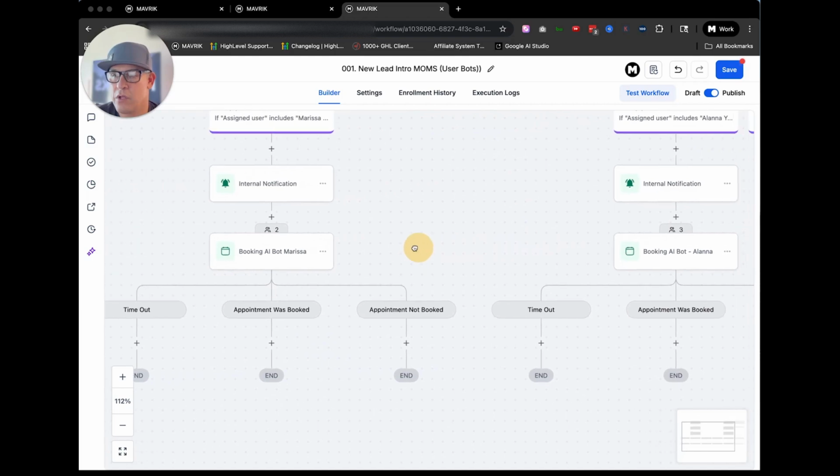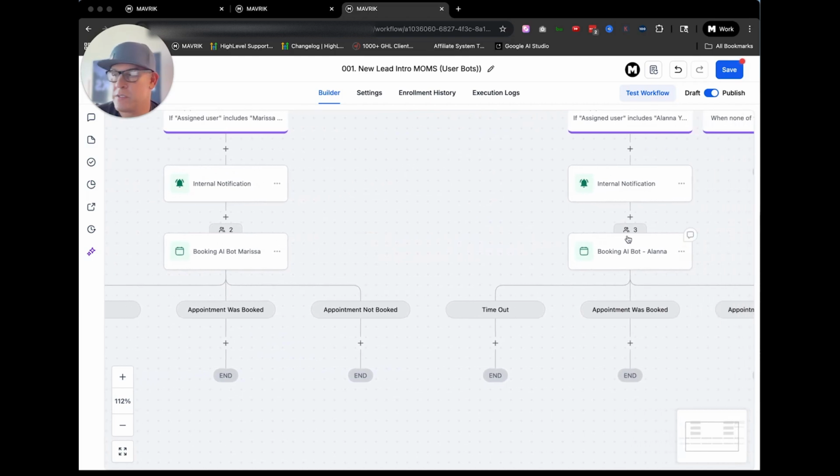And there are, at this current time, people going through the workflow and getting booked. But there were a few times here, and that is the reason why I'm creating this, because it's not just them, but other clients as well, and even on our own. Basically, the bot, again, ghosted.